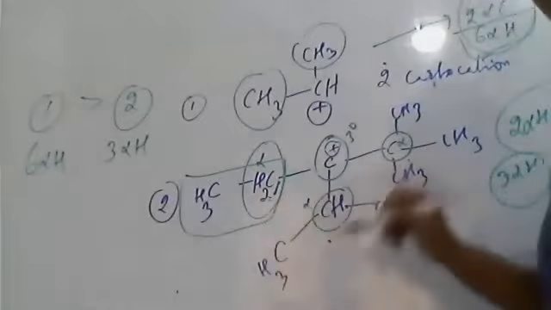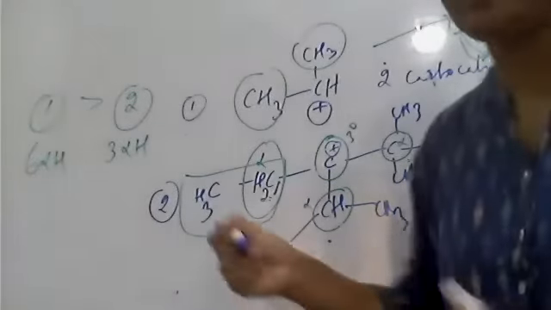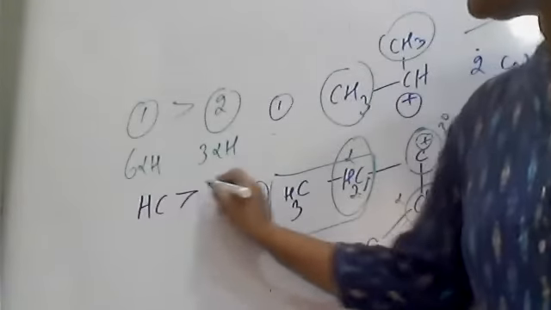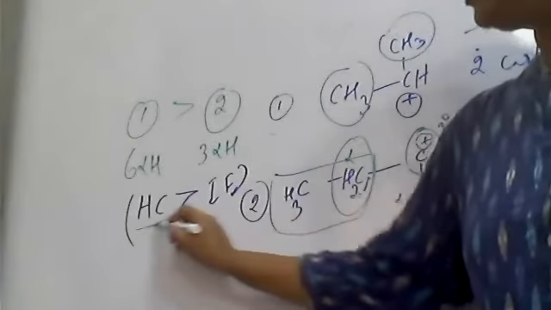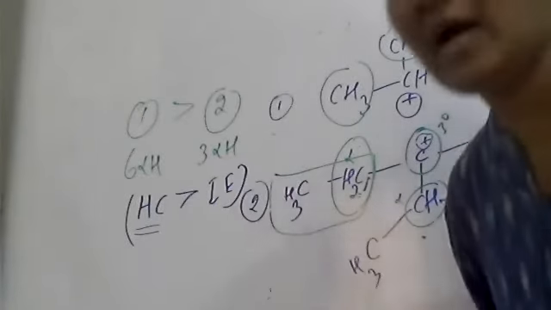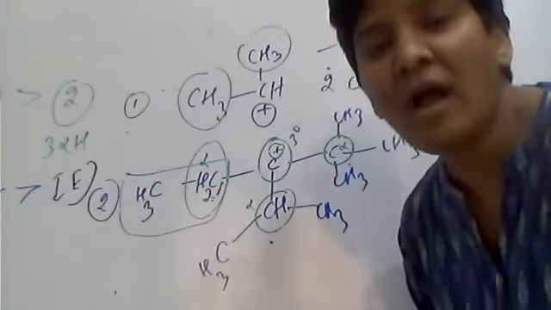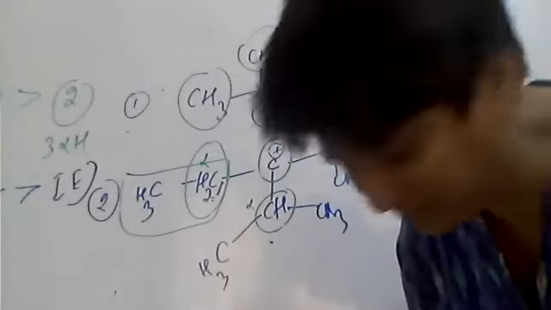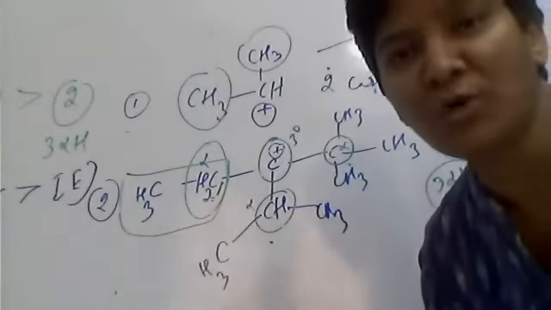Though these groups show the inductive effect, always remember one thing: the stability produced due to hyperconjugation is more effective than the inductive effect. So remember, hyperconjugation always dominates the inductive effect. Do you understand? Hyperconjugation dominates the inductive effect. At the same time, hyperconjugation is dominated by the mesomeric effect. Understood? So what is stable here? The first one is more stable due to more alpha hydrogens.